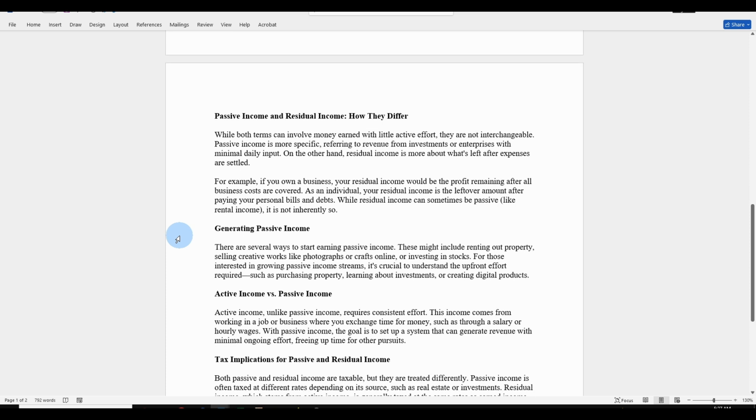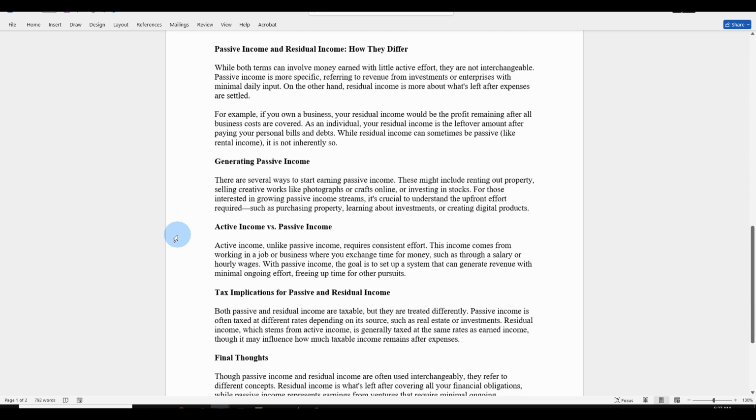For example, if you own a business, your residual income would be the profit remaining after all business costs are covered. As an individual, your residual income is the leftover amount after paying your personal bills and debts. While residual income can sometimes be passive, like rental income, it is not inherently so.